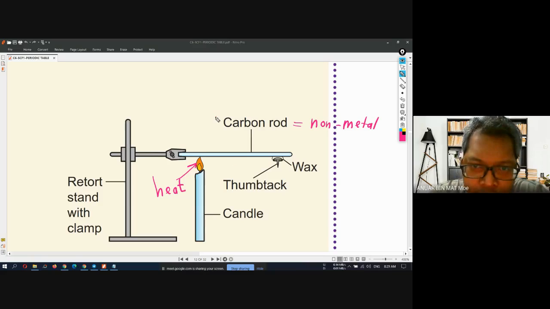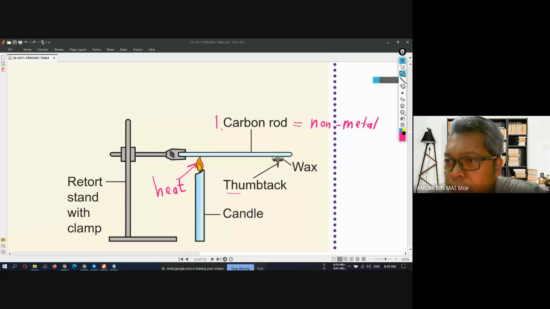But first we use the carbon rod. Maybe after, for example, 1 minute, if I use the carbon rod, the thumbtack will drop.